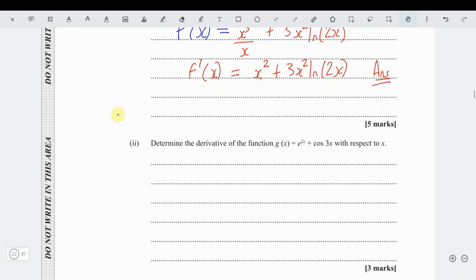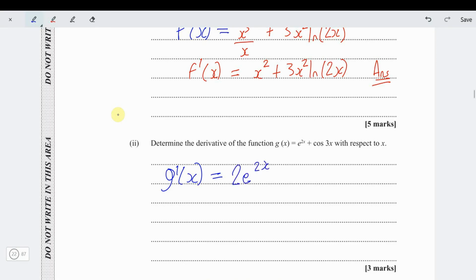Now the second part of the question, it says determine the derivative of the function g of x equals e to the 2x plus cos 3x. So in this case, we can say g prime of x, which is our derivative. When you differentiate an exponential, you just find the derivative of what's in the power. So the derivative of 2x is 2, so it's 2e to the 2x.